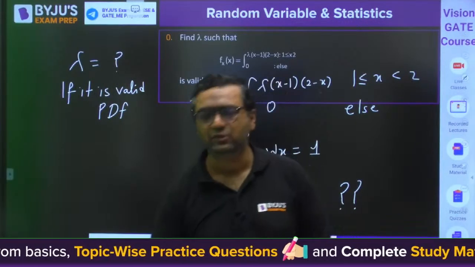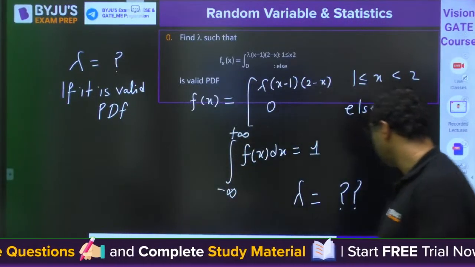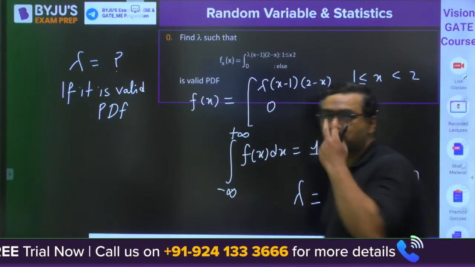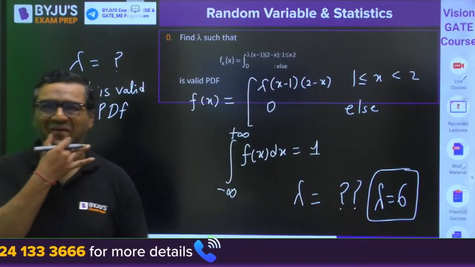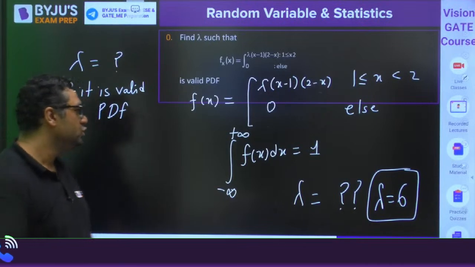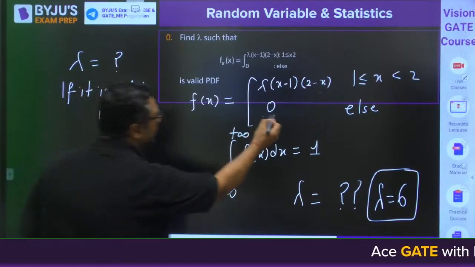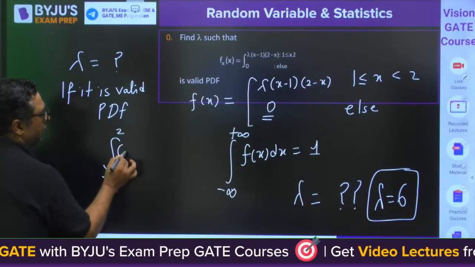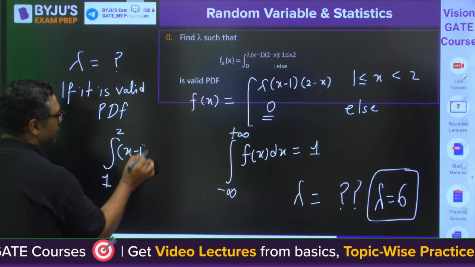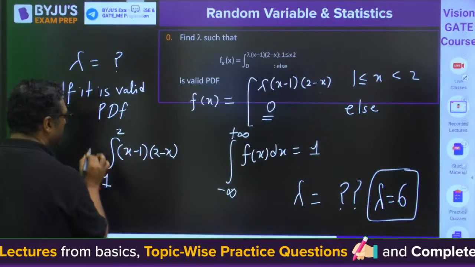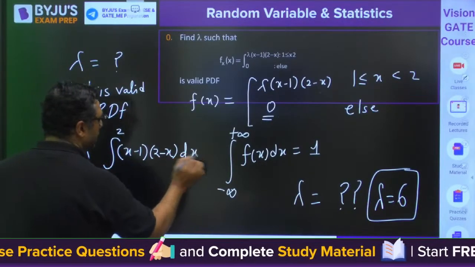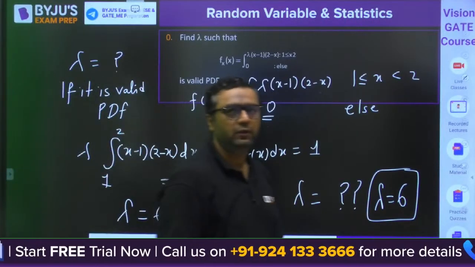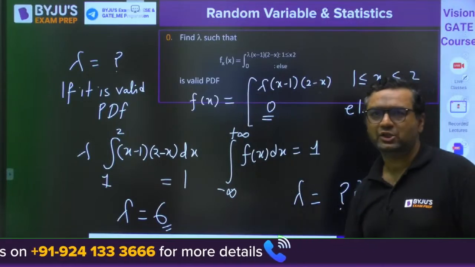So Vinay is saying the answer to be 6. Very good, Vinay. The answer is 6. So you know minus infinity to plus infinity, but it is 0 other than 1 to 2. So we will be going for 1 to 2. Integral of x minus 1, 2 minus x, lambda dx is equal to 1. Very good, Malesh, aspirant. Answer is correct.